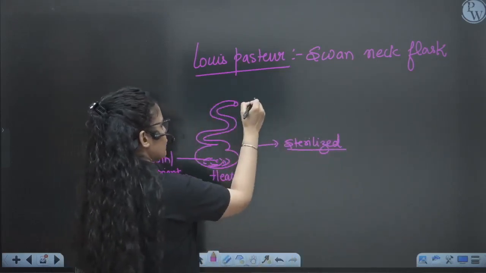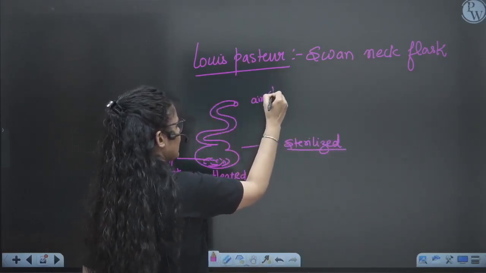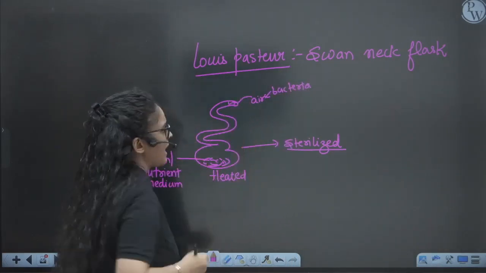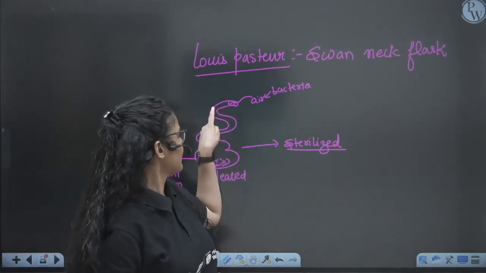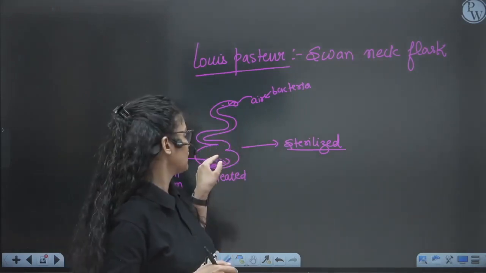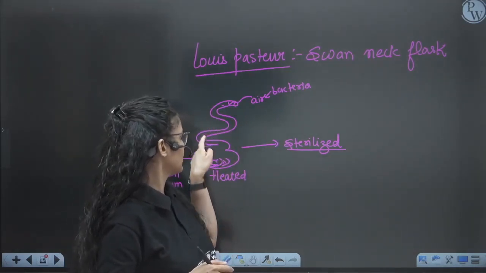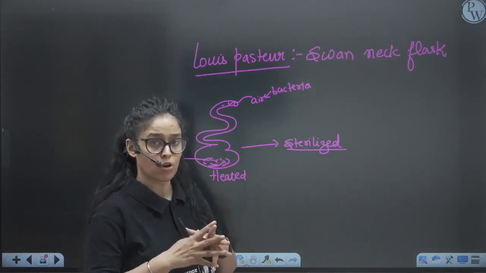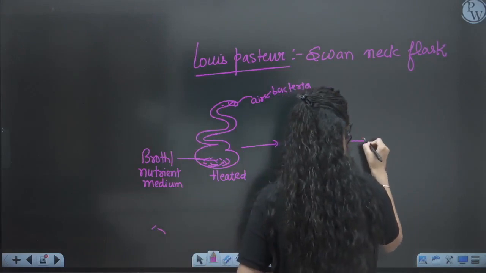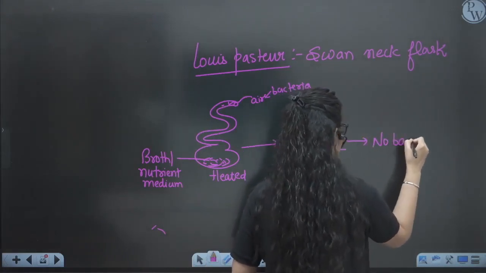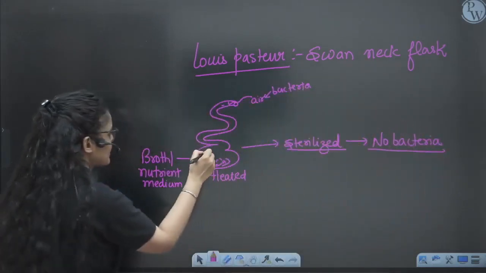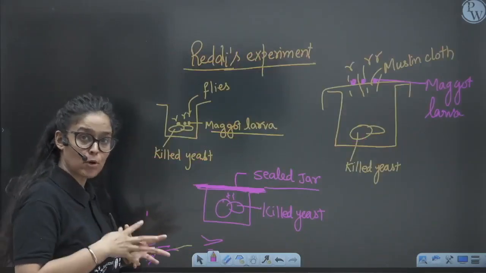And air, we know, contains bacteria. It was trying to enter inside, but as the flask has a long neck, some bacteria got accumulated in the initial portion, and they were not able to pass through the long neck to reach the broth. So the broth was not spoiled in the first condition. No bacteria grew, as the bacteria got trapped in the neck only, and they were not able to reach the broth medium.